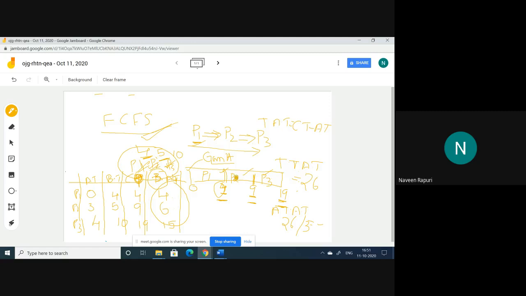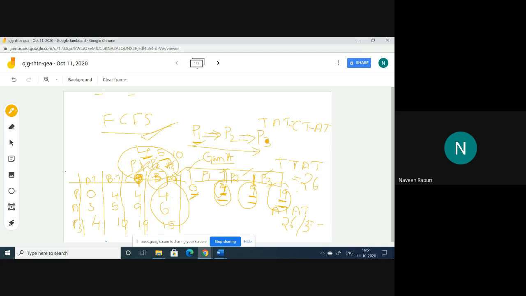So this is the Gantt chart. With this, we can understand this is the time of entry of P1. This is the time of entry of P2. This is the time of entry of P3. And this is the completion time of P1, this is the completion time of P2, and this is the completion time of P3. With these completion times of P1, P2, P3, we can easily calculate the turnaround time.